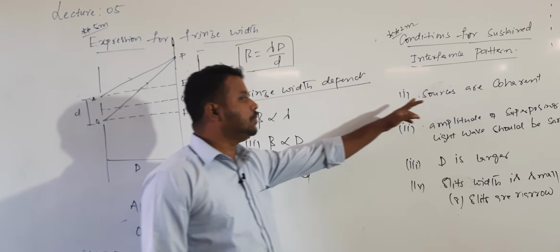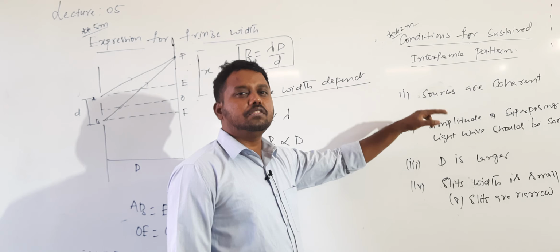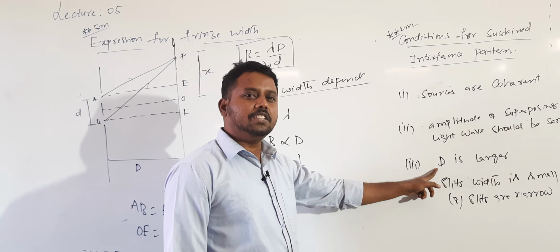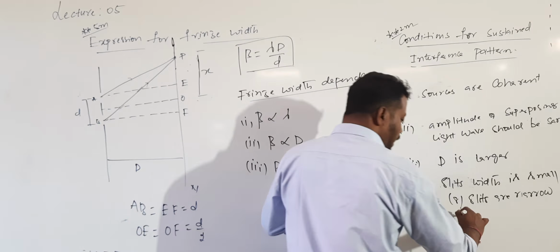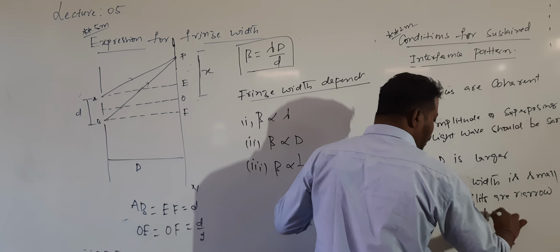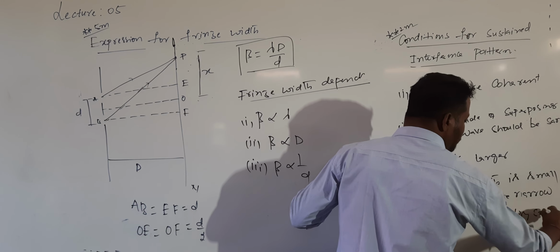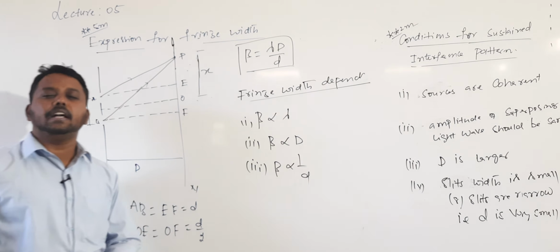The first condition, sources are coherent. The second condition, the amplitude of superimposing waves should be nearly the same. Then the distance between the slits and screen should be larger, and the slit width should be smaller. That is, small d is very small. So these are the conditions for a sustained interference pattern.